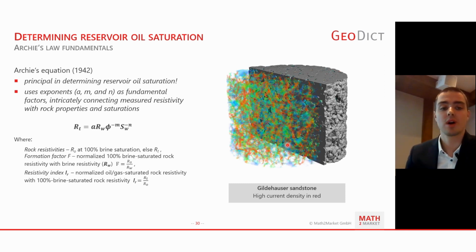And that is one of the computations that I would now like to show in GeoDict, for obtaining Archie's parameters that you can later use to calibrate your resistivity logs in the wellbores.